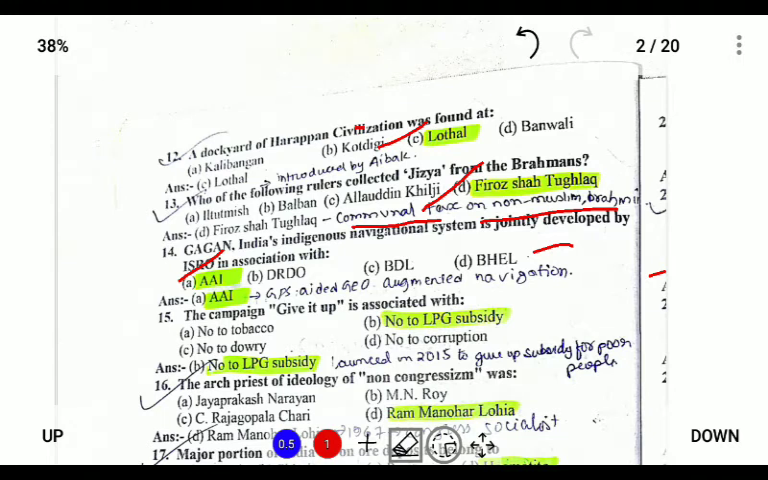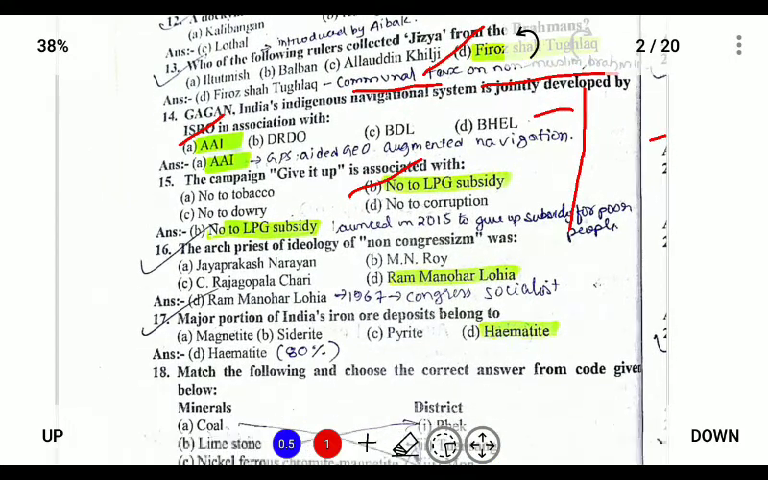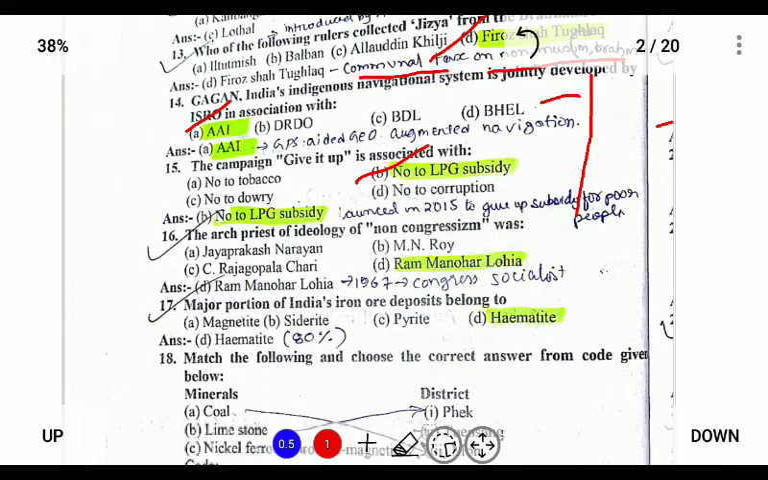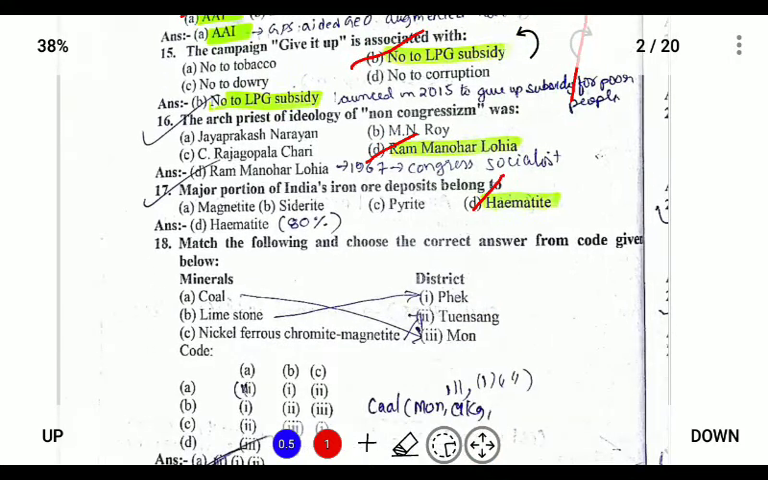The campaign Give It Up is for giving up the LPG subsidy. Next, the architect of the ideology of non-congressism was Ram Manohar Lohia. Ram Manohar Lohia was a socialist, and he propagated the ideology of non-congressism. Next, the major portion of India's iron ore deposits belongs to hematite. Hematite is one of the ores of iron, which contains about 80% iron.